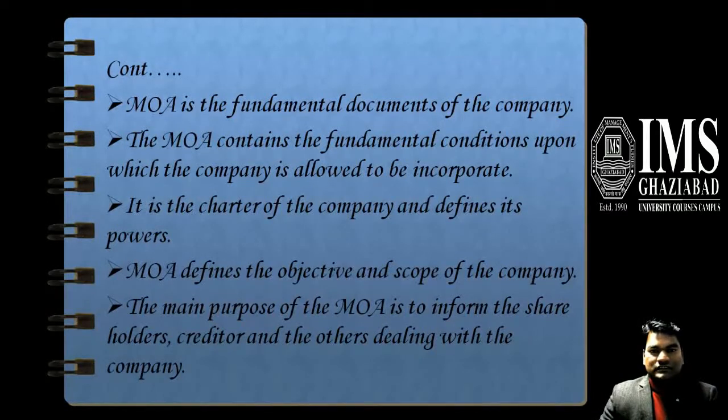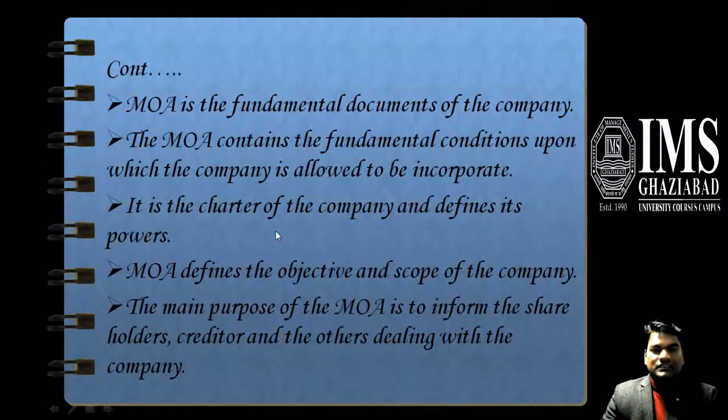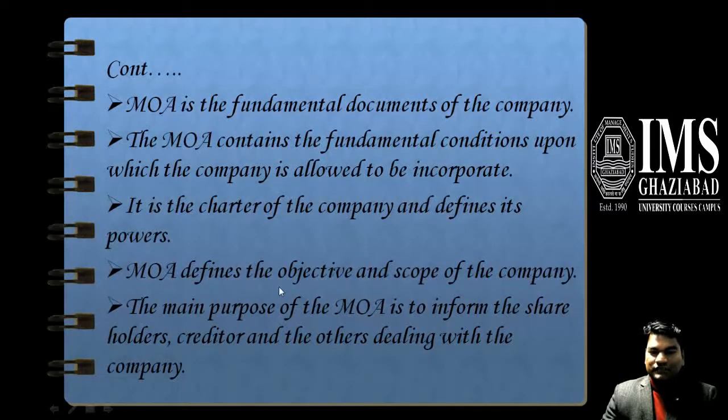The Memorandum of Association is the fundamental document of a company. It contains the fundamental conditions upon which the company is allowed to be incorporated and registered under the Companies Act 1956. It is the charter of the company and defines its powers. It defines the objective and scope of the company. The main purpose of the memorandum is to inform the shareholders, creditors, and others dealing with the company.